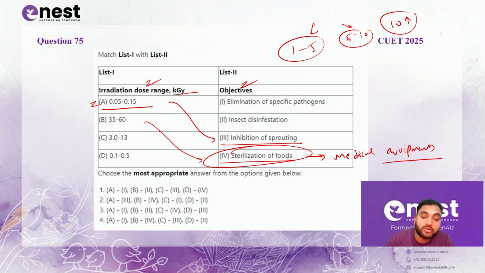Then 3 to 13 is for elimination of specific pathogens in the food, because pathogens require a higher dose treatment than sprouting. In sprouting you just have to damage the enzyme. In pathogen elimination you have to increase the dose, as the organism loses the ability to reproduce, and also it dies. 0.1 to 0.5 is for insect disinfestation. Okay, so let's match the options. A goes for 3, B goes for 4, C goes for 1 and D goes for 2. So option 2 is the right option in this question.